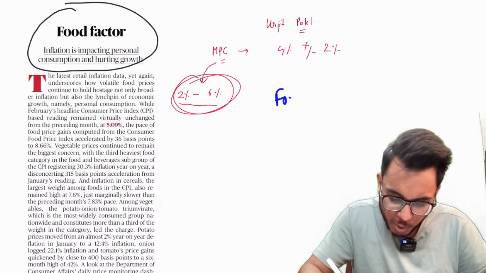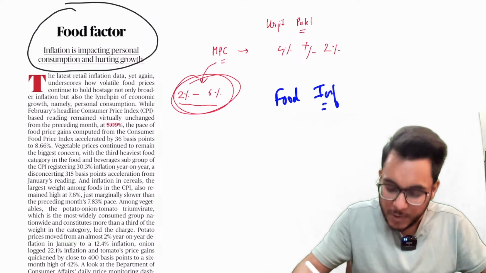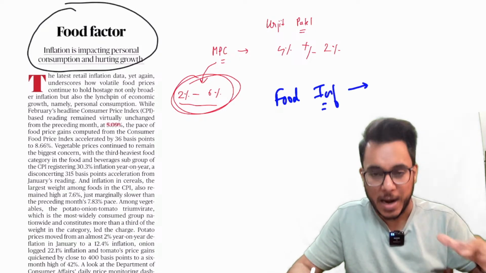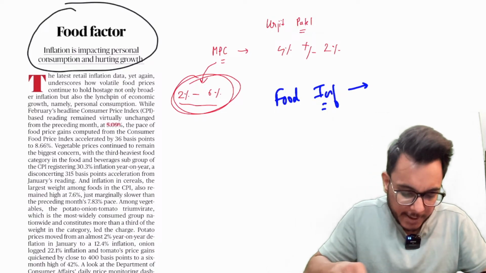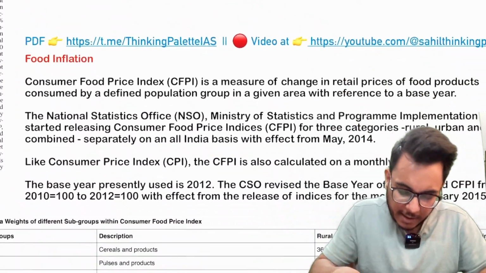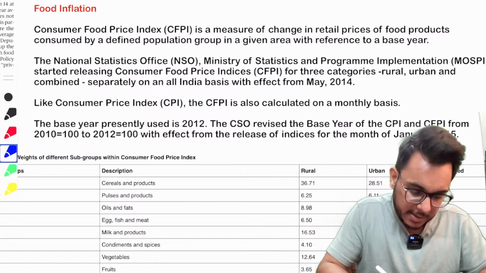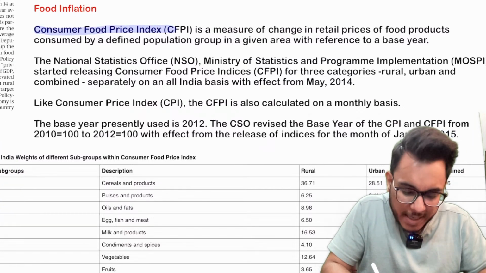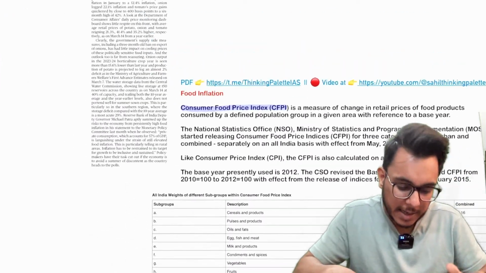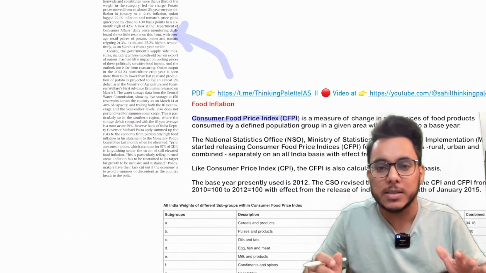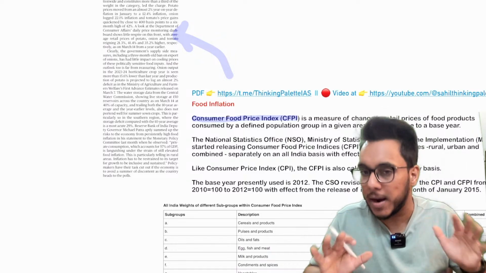to measure food inflation specifically, we have one different parameter, we have one different index. And what we have here? Here we have the consumer food price index. So recently the consumer food price index was also launched. Now, before going into the article's detail, I am going to discuss the basics of the consumer food price index, because they are not mentioned in this particular article.